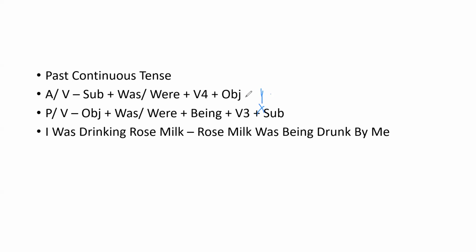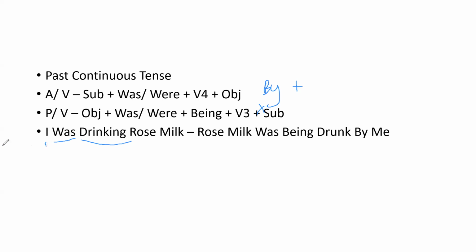Now let's see the example. Here the verb is drinking and the helping verb is was. So it is a past tense helping verb, so it is past continuous. So the given statement is past continuous. Now identifying the tense is completed.